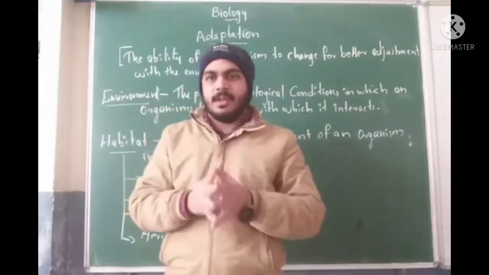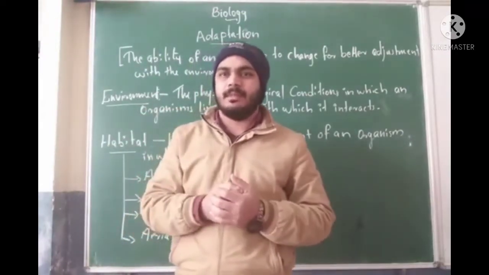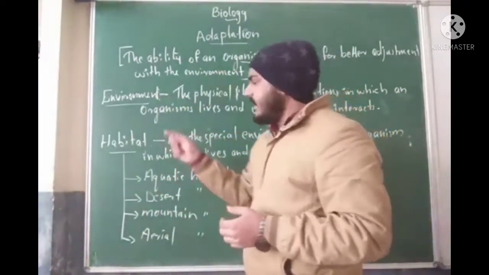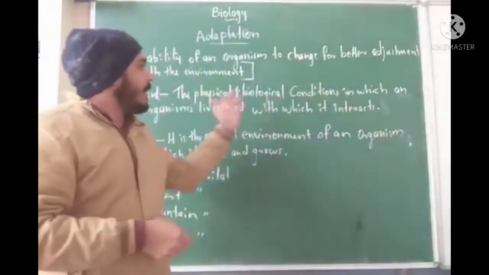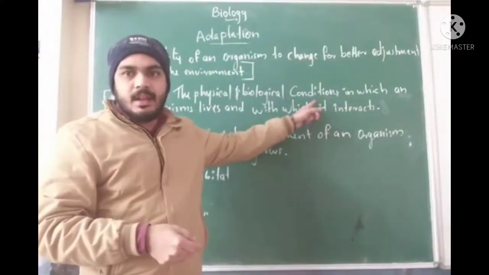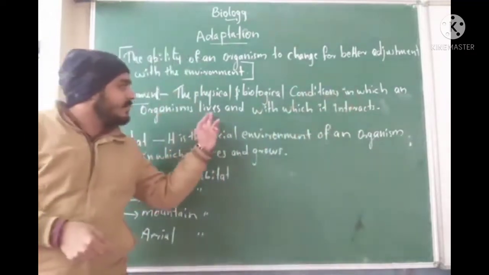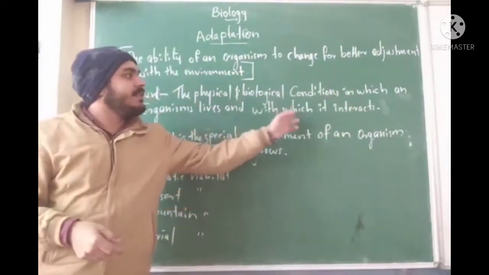So, a particular environment. Okay, so what is meant by environment? The environment means the physical and biological conditions in which an organism lives and with which it interacts.